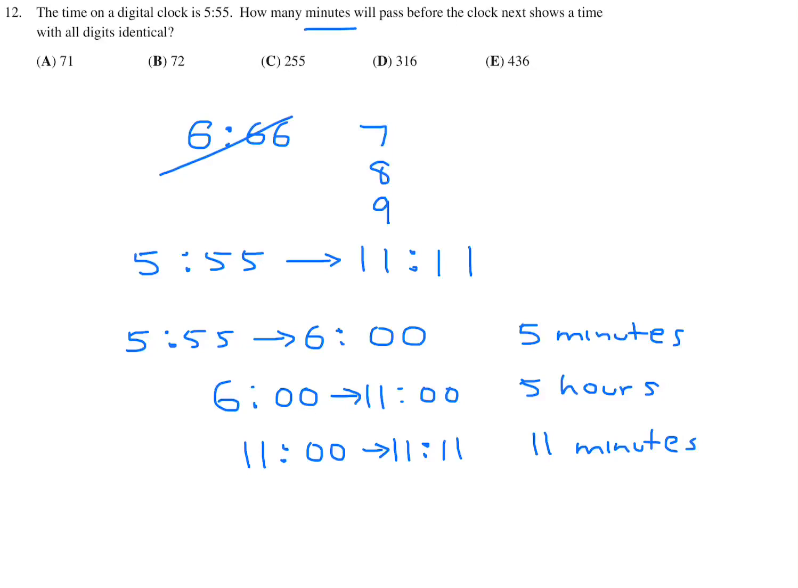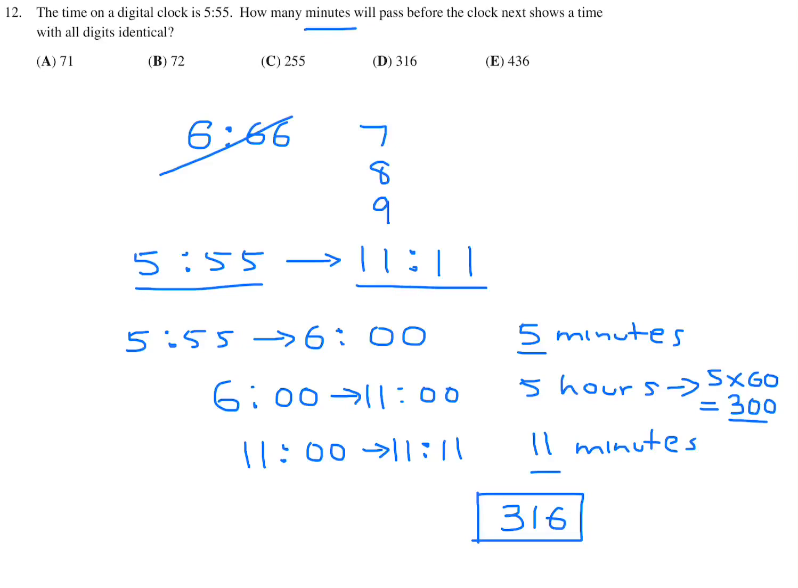So how many minutes? We have to convert 5 hours to minutes, and that's 5 times 60, which is 300. So 5 plus 300 plus 11 is 316 minutes, which is how much time has passed from 5:55 to 11:11. So 316 is answer D.